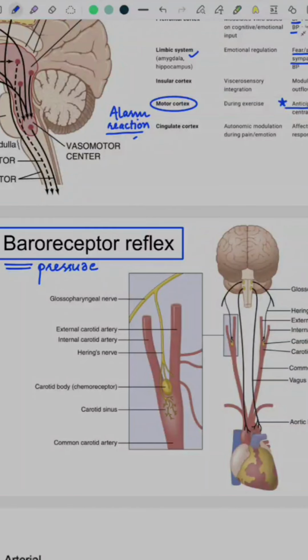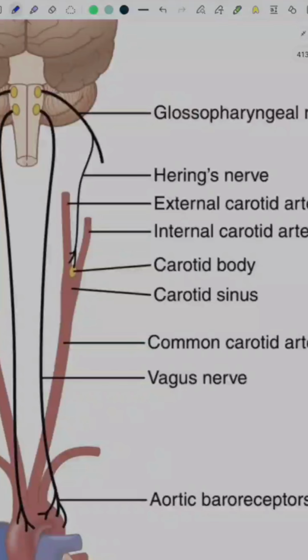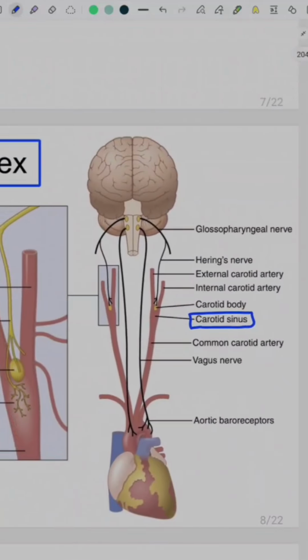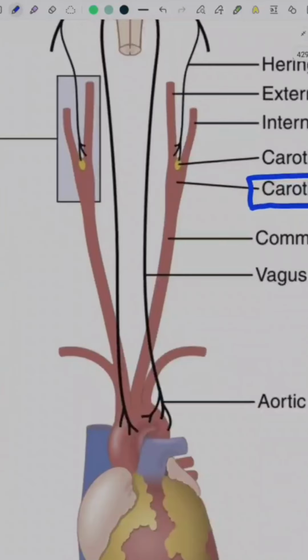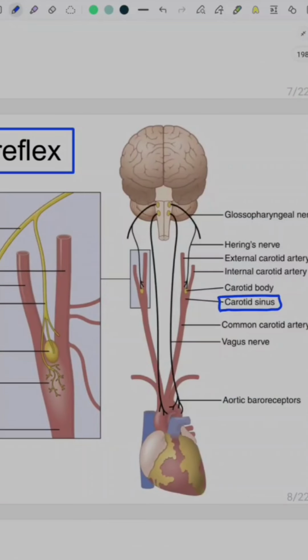But these baroreceptors become maximally concentrated in two important positions of our body. One of them is called the carotid sinus. The carotid sinus is present at the bifurcation of the common carotid, where it divides into internal and external carotid artery. This is the carotid sinus. And the other site is the aortic arch. The aortic arch also has baroreceptors. These two sites in our body are the principal baroreceptor zones which signal to the vasomotor area.